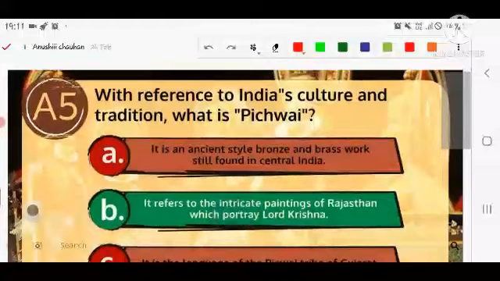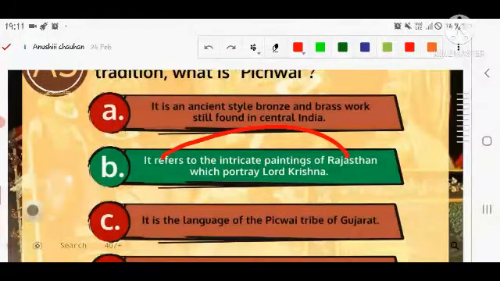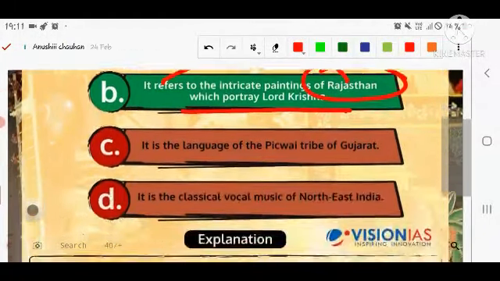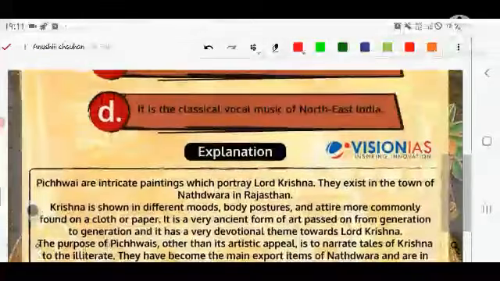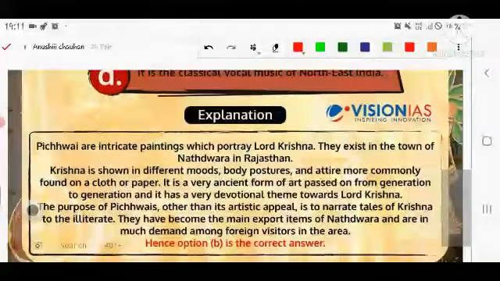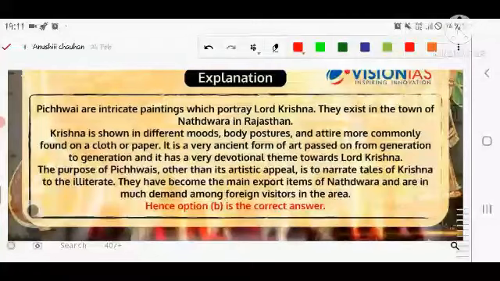What do you mean by the Pichwai? Pichwai refers to the intricate painting of Rajasthan which portrays Lord Krishna. So Pichwai is nothing but a type of intricate painting of Lord Krishna that is done in Rajasthan basically, and specifically if we are talking about Nathdwara town in Rajasthan. Krishna is also shown in different moods, body postures and attire, more commonly found on cloth or paper. So attire in this image is made very carefully. Otherwise, the Lord Krishna images are without cloth or with very little cloth basically.